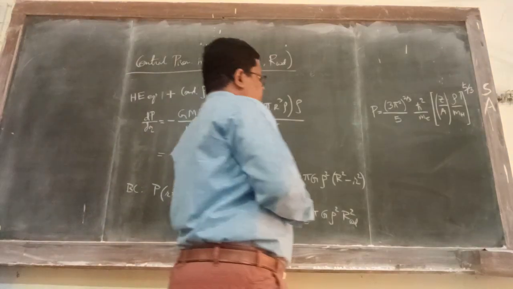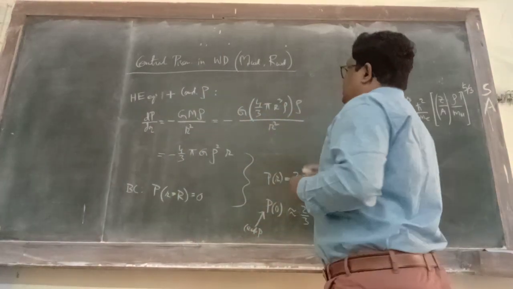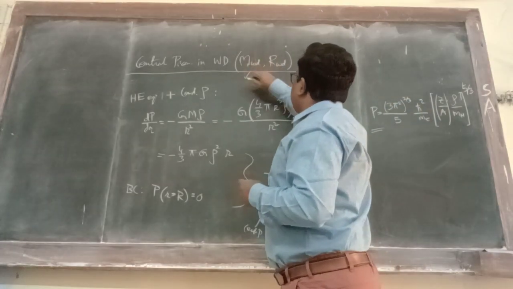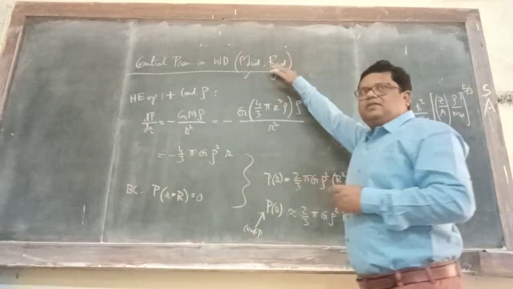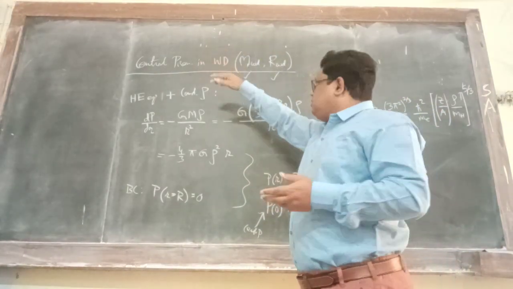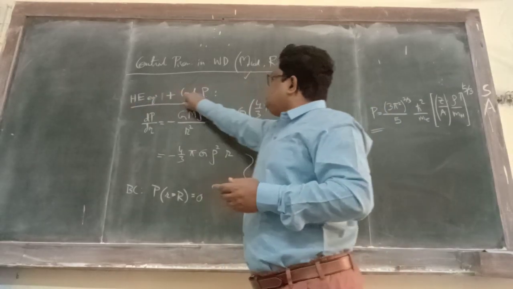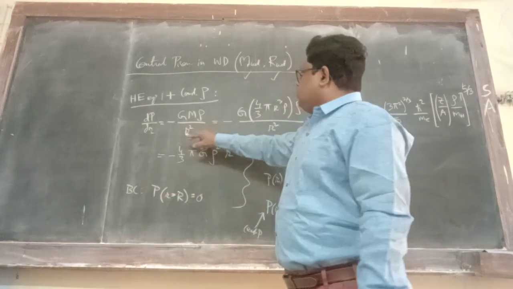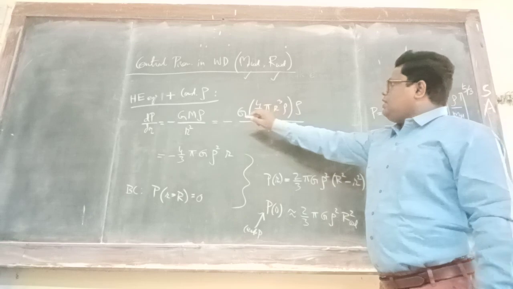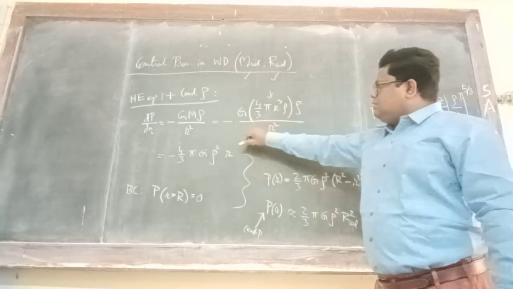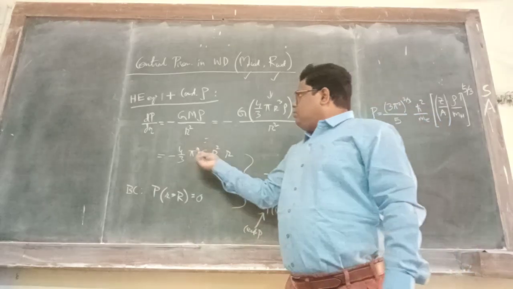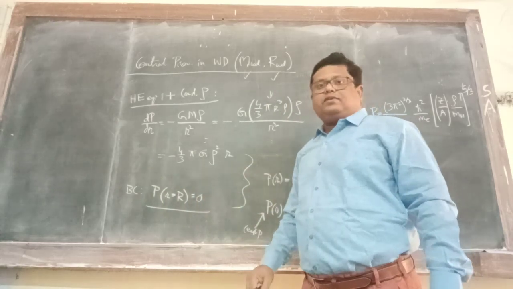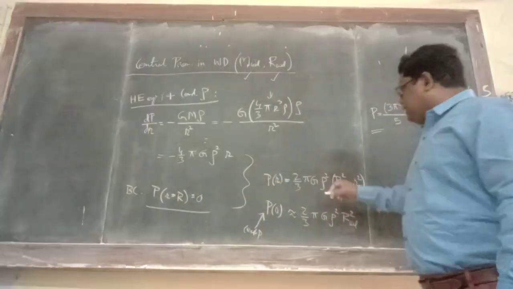Okay, so after finding the degeneracy pressure, let me now find the central pressure in a white dwarf whose mass is M_WD and radius is R_WD. And this is very simple. We have done similar calculations a lot of times. So again we are going to use the hydrostatic equilibrium and the simplest case possible, the constant density case. So this is how it is done. I have written mass like this, and then I am getting this expression. While doing this integration, the boundary condition will be pressure at the surface equal to 0, and finally I get this expression.